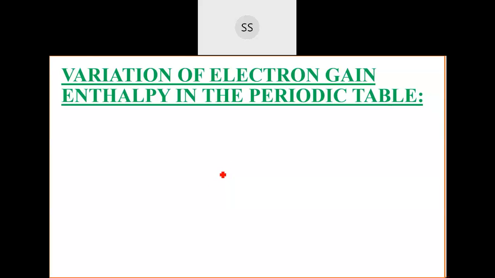So if it's a metal case, then you have to supply the energy. If you want to force them and take the electron, then delta H value will be positive. But in the fluorine case, all the halogen case, it is negative. No, it's negative.